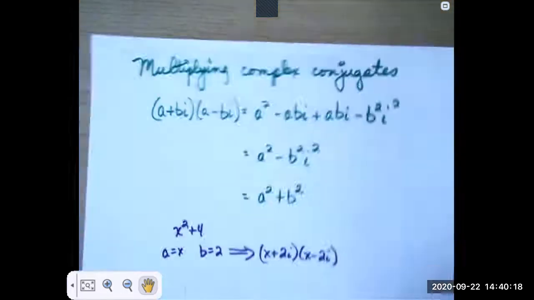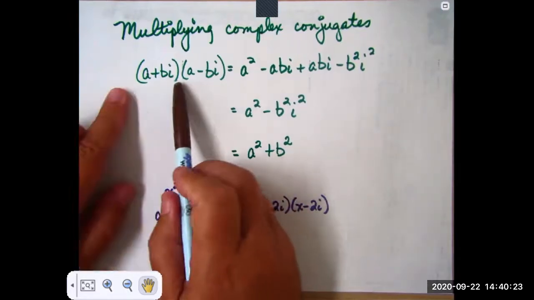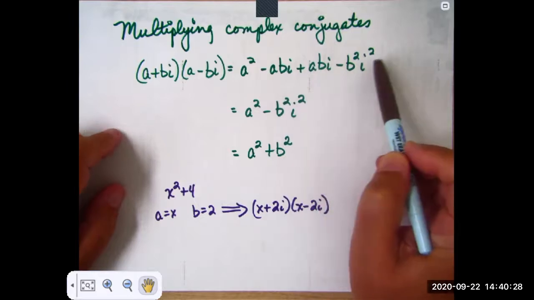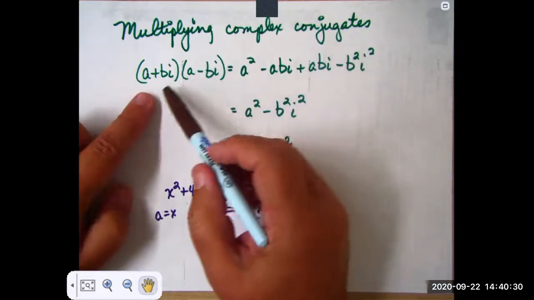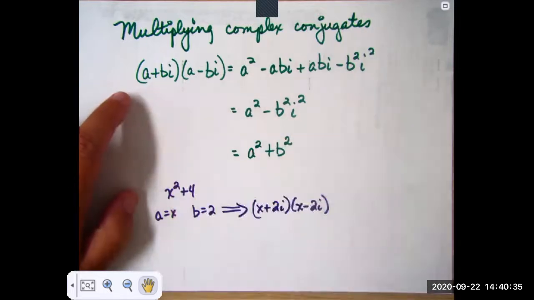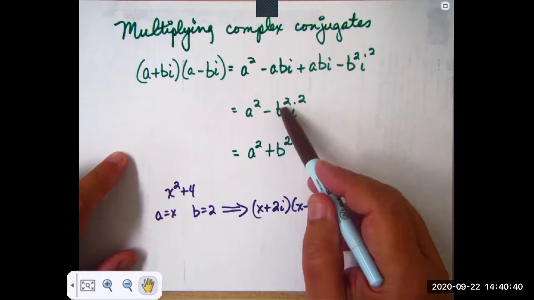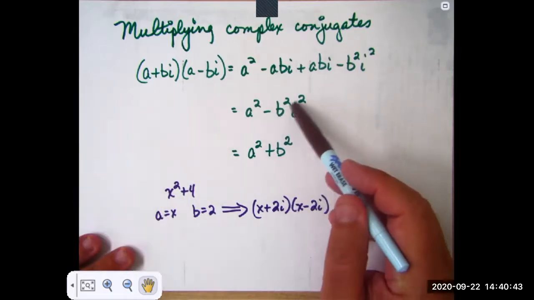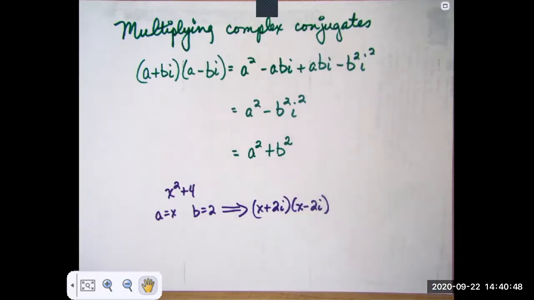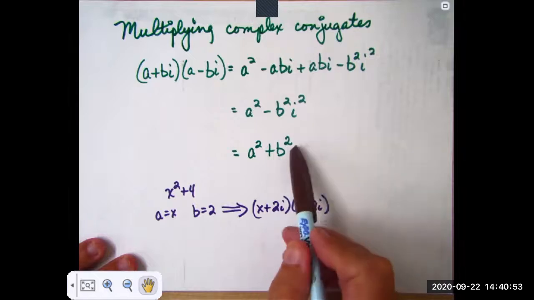When you multiply complex conjugates, things get pretty easy. Because if you do the FOIL method, these two middle terms cancel. This is just like (a plus something)(a minus something), which is going to be a squared minus b squared, but it's (bi) quantity squared, which is b squared times i squared. I squared is -1, boom. Multiplying complex conjugates gives you a real number, because you notice there's no i's in here.